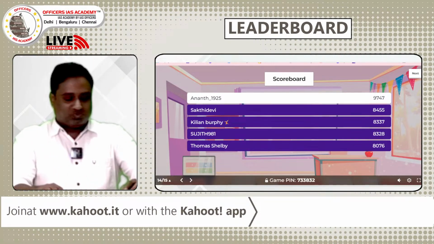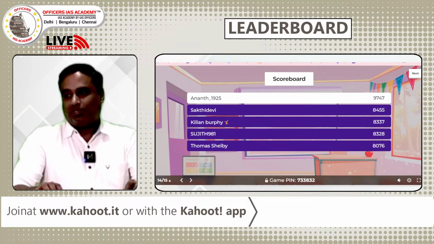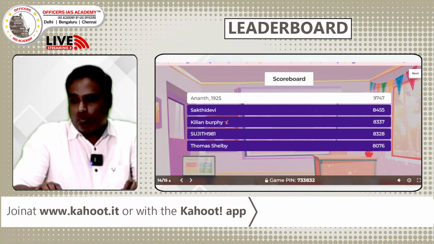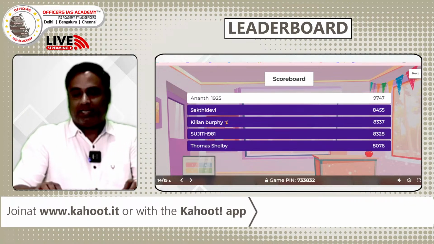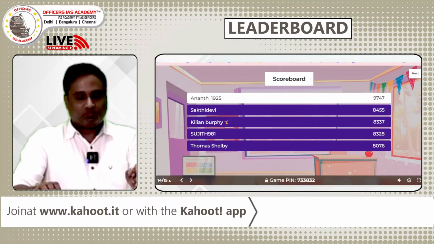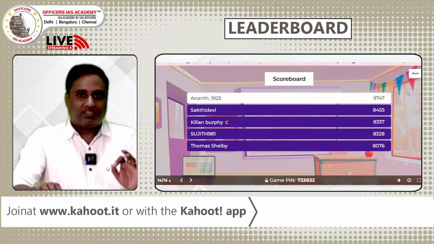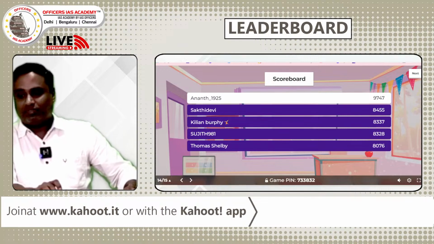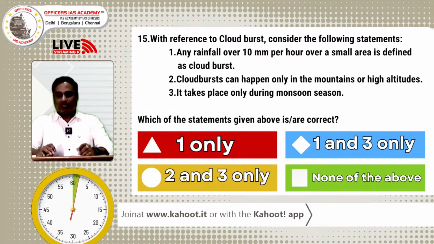So now the last question of this quiz today, and the difference between 1 and 2 is 1,300. Everybody can get double points and reach the first spot. This is the possibility. Last question of today, 30 seconds with double points. Now the question is on your screen.